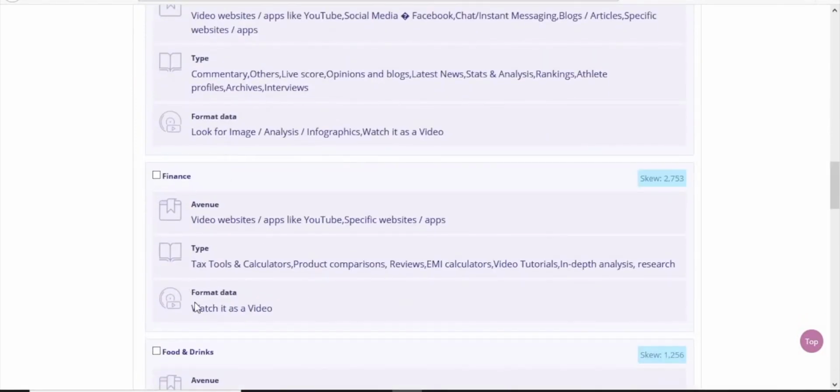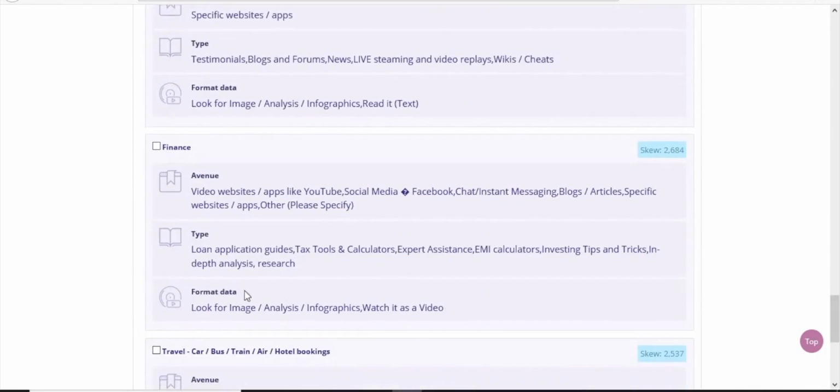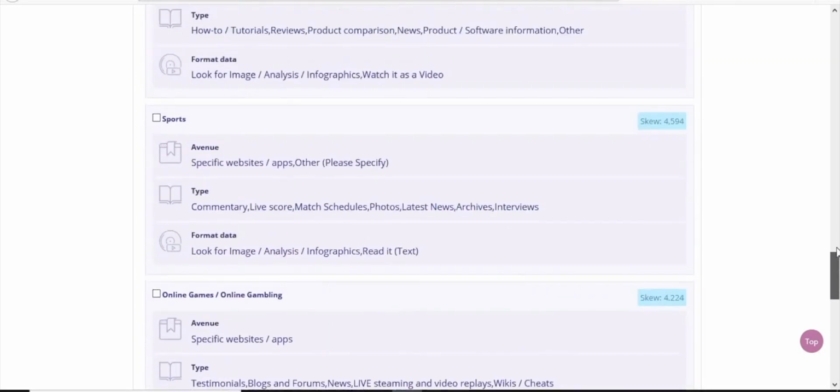Under Spotlighters, the creative format recommended within the finance category is video. Whereas for Thinkers, the tool suggests image, infographics, and analysis. This is how Consumer IQ provides insights for differentiated creatives to deliver the same message.